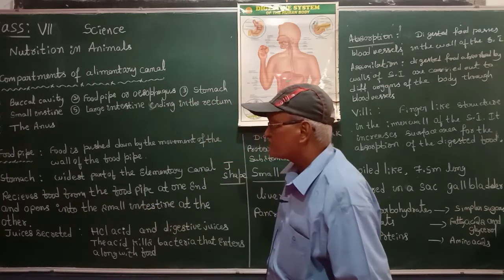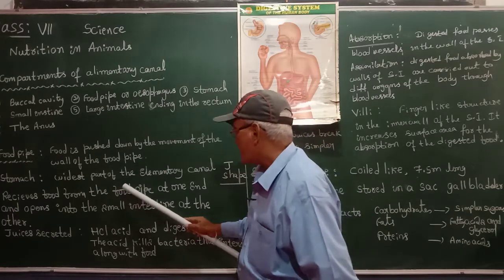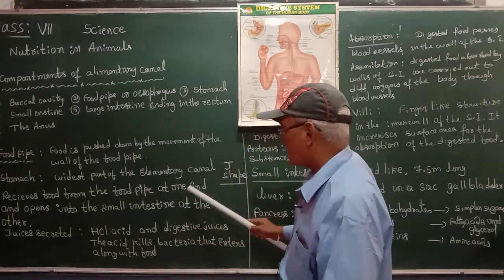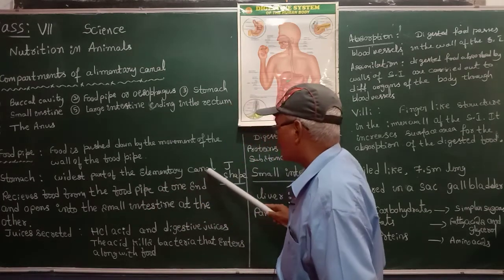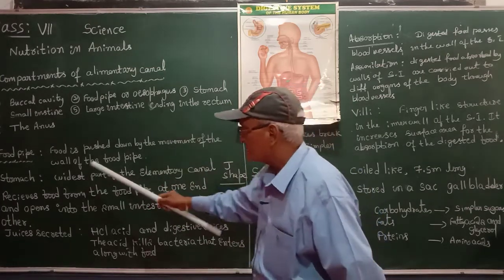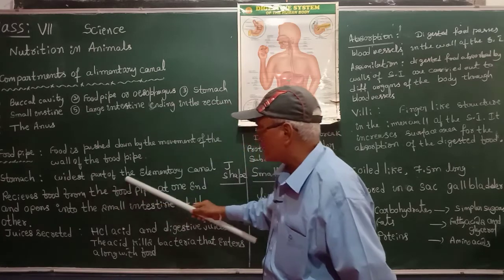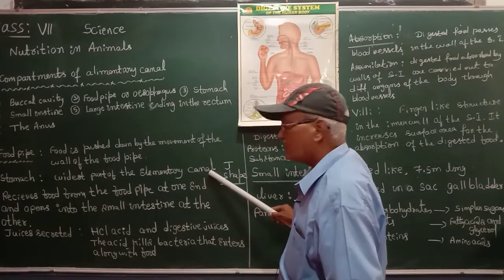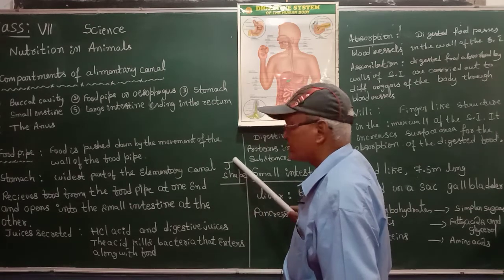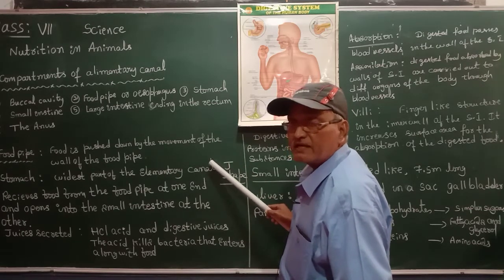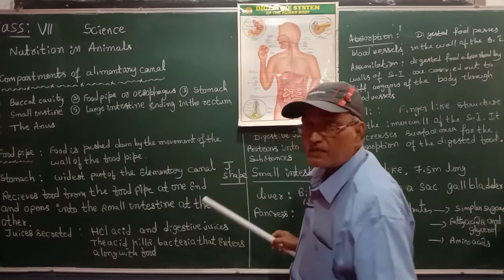Now the stomach is the widest part of the alimentary canal, and the shape of the stomach is J shape, the English letter J. What is the shape of the stomach?